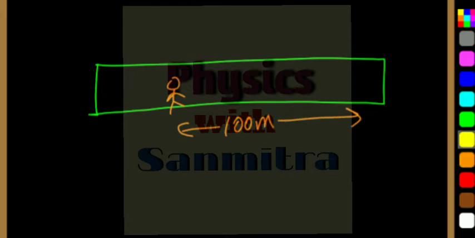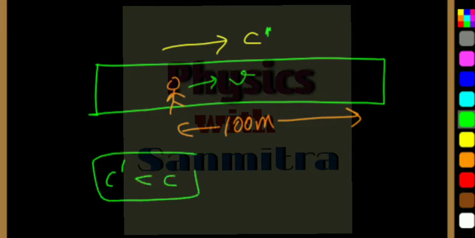Now this train is moving with a speed, say c dash, and you are moving with a velocity v, and this c dash is less than c but only by some value.